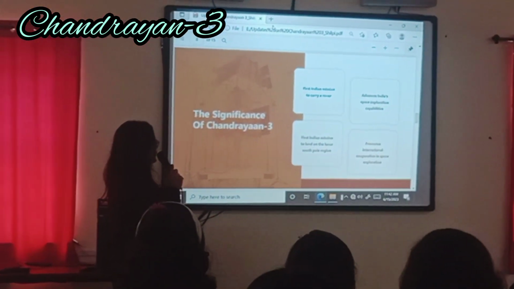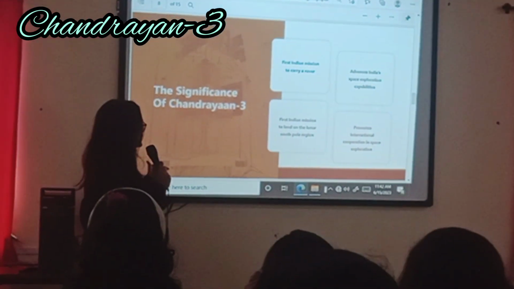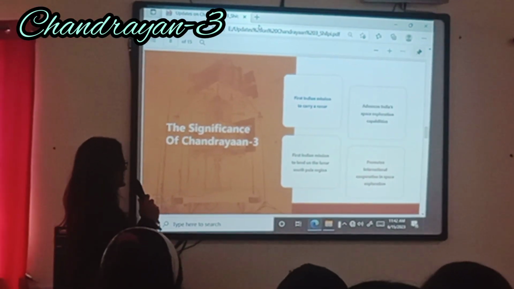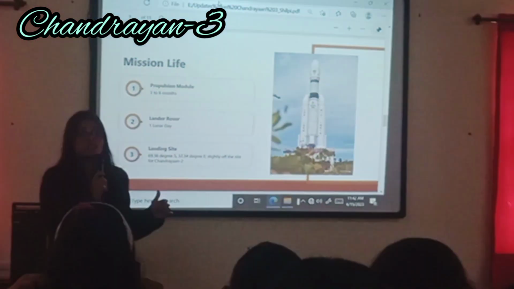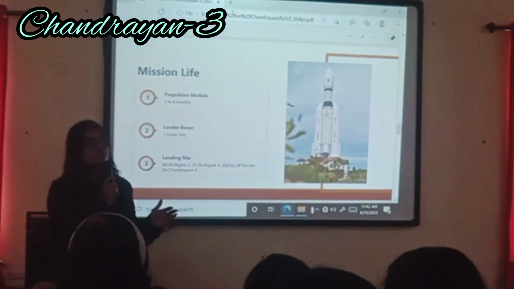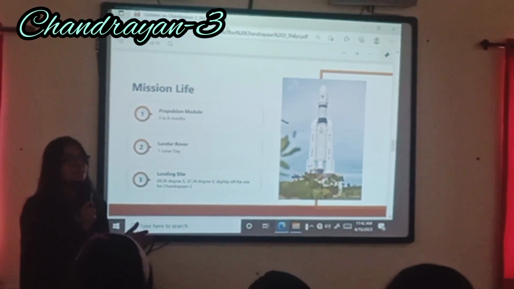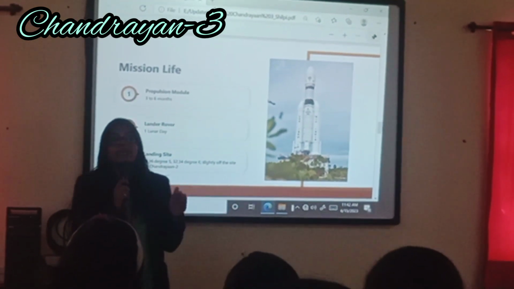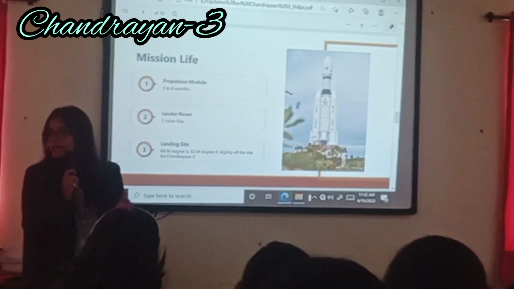Third, it is the first Indian mission to land on the lunar South Pole and promote international cooperation in space exploration. If this mission lands on the South Pole of the moon, we will share in international space exploration.